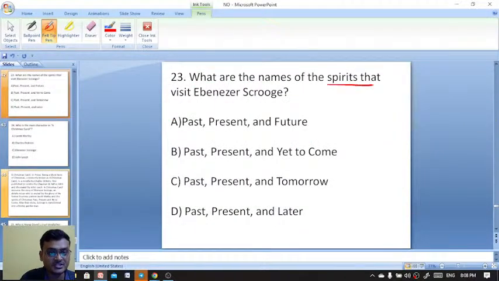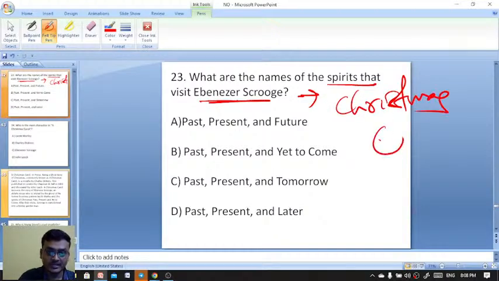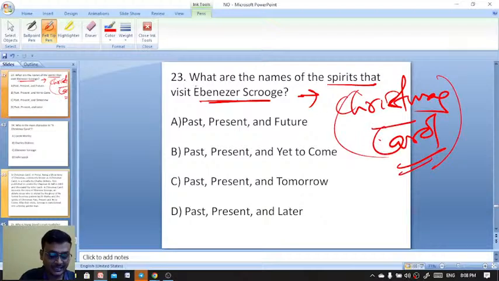What are the names of the spirits that visit Ebenezer Scrooge in A Christmas Carol? In A Christmas Carol, the character is Ebenezer Scrooge.